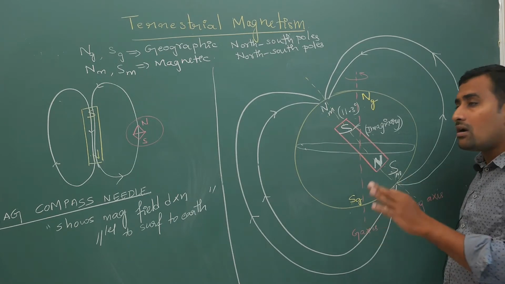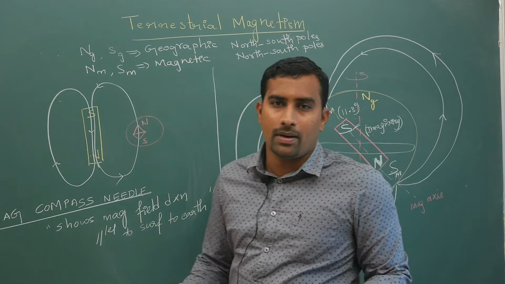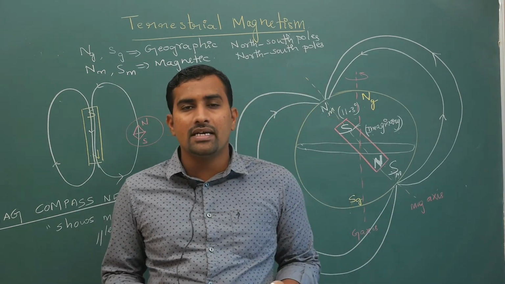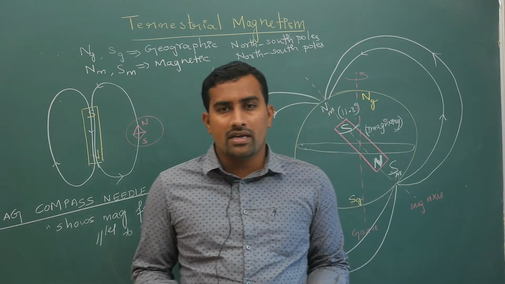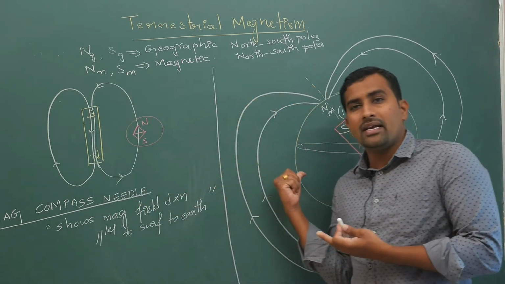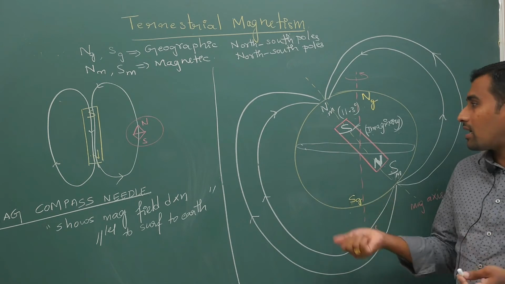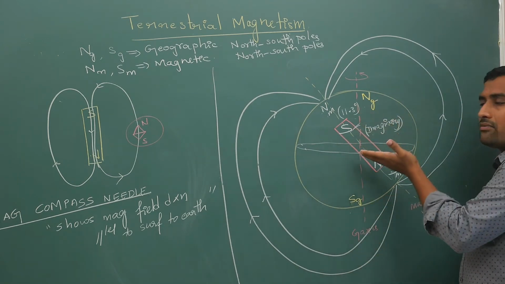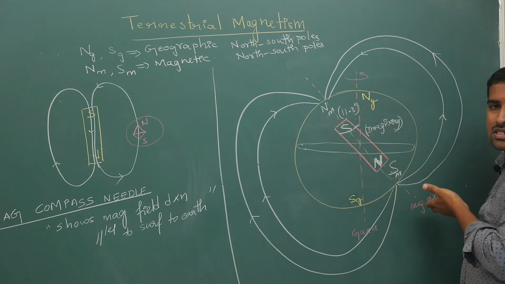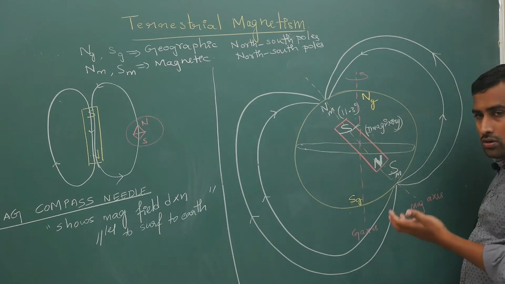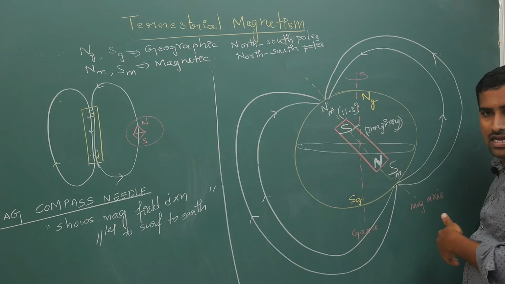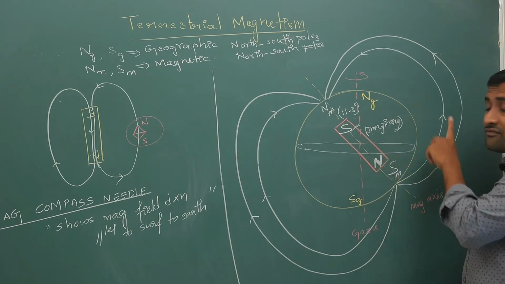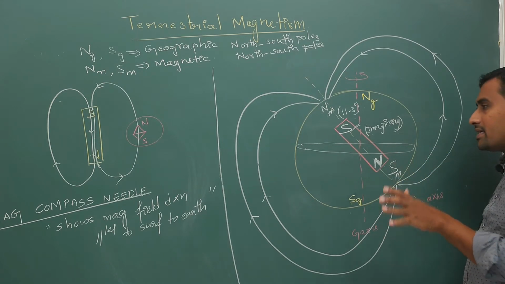Now let's not worry about the geographic part. We are going to study the magnetic field. Terrestrial magnetism means magnetism related to Earth, so we have to worry about the magnetic field because of Earth. So what am I trying to tell you? You will have a magnetic North Pole and a magnetic South Pole, and don't look at that South Pole and say that your field direction is wrong. In fact it is correct.